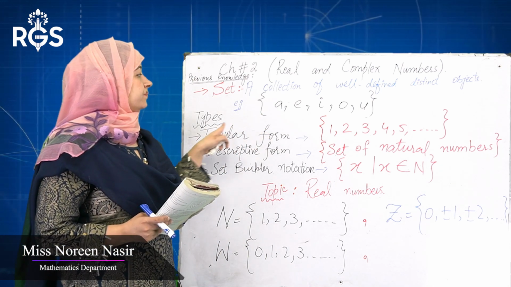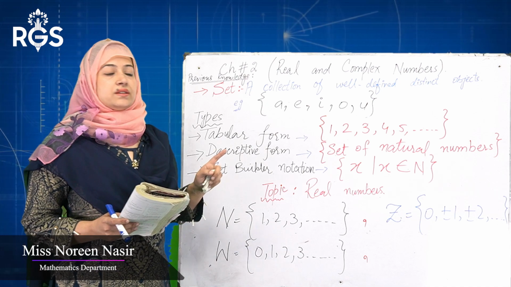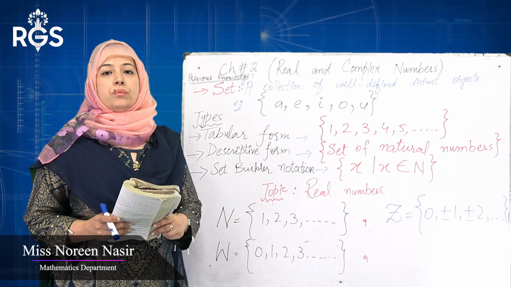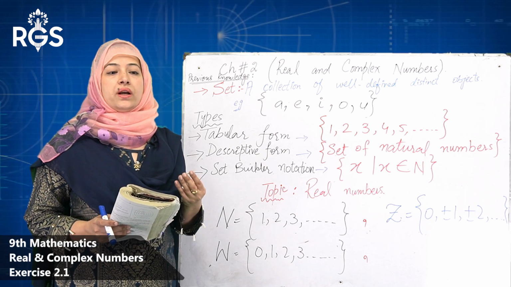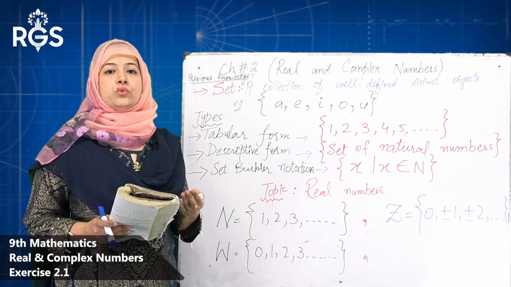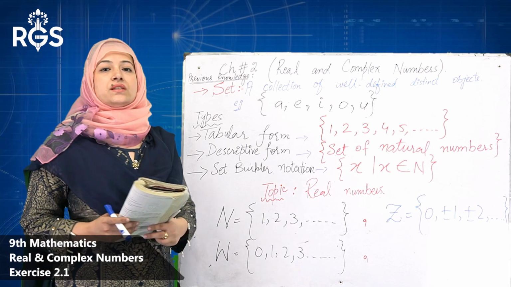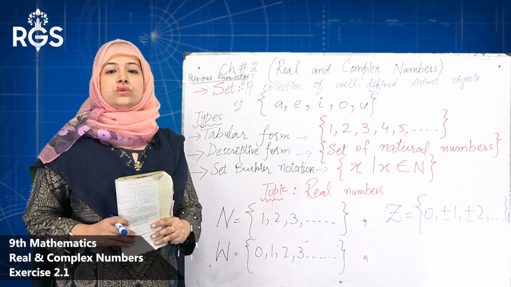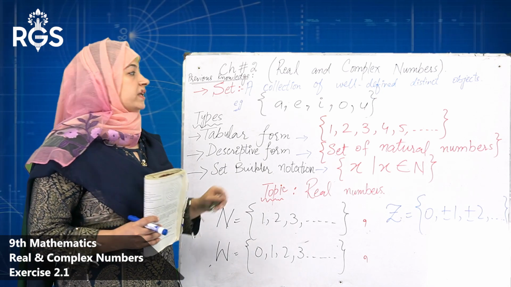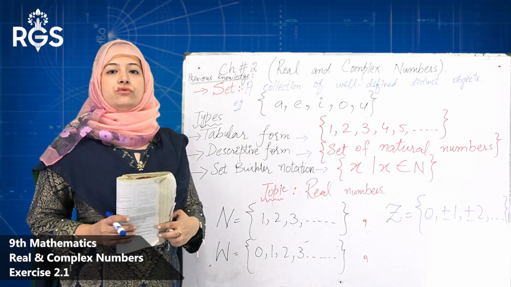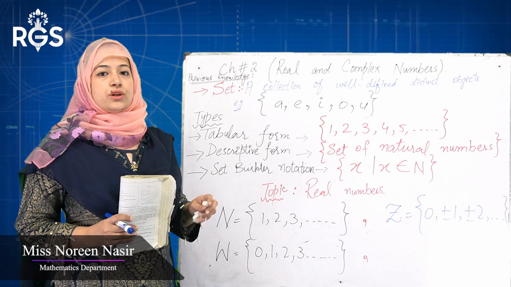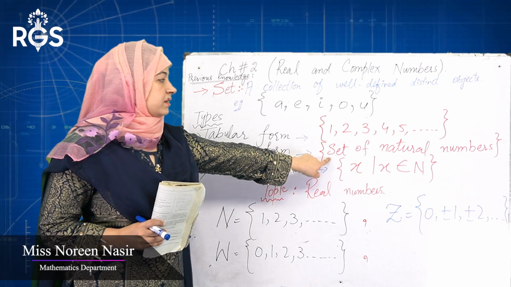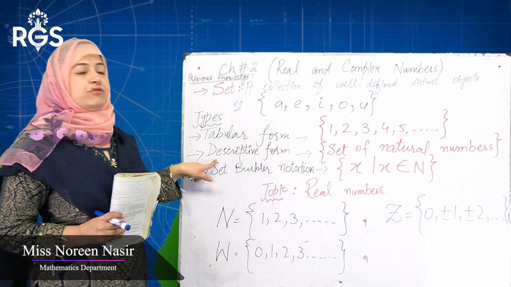For example, how many types of this set? First one is tabular form. Tabular form, you can write this in the form of numerical, like 1, 2, 3, 4 up to so on. Second one is the descriptive form. You can also write this 1, 2, 3, 4 as a counting. It is denoted when we start with 1, 2, 3, 4, 5 and up to so on. It is a set of natural number. You can describe in this form. This is your descriptive form.